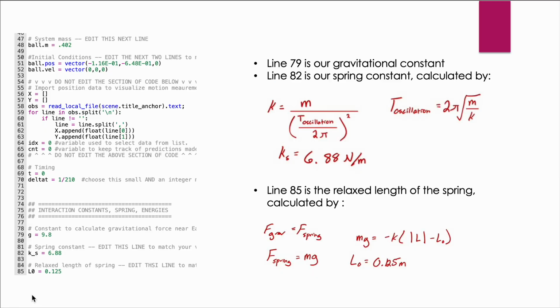So starting off with our code, first off we take our X and Y data that we got from our Tracker data, and then we plug it into the code right here to actually spit out our data from the code. And so in line 79, this is our gravitational constant, and line 82 is our spring constant, and we calculated it using this right here, and we ended up getting 6.88 newtons per minute. Line 85 is the relaxed length of the spring, which is calculated by these equations right here.